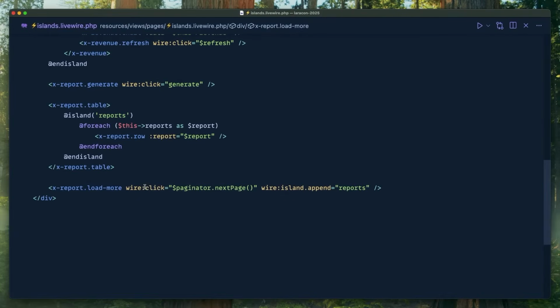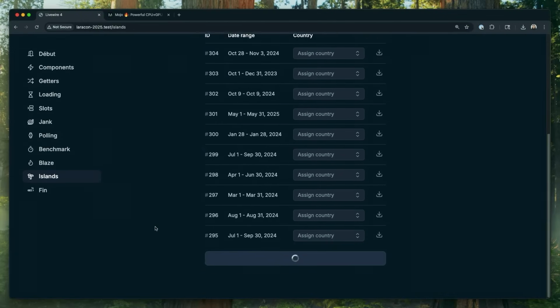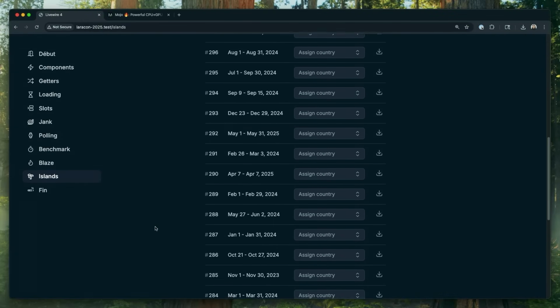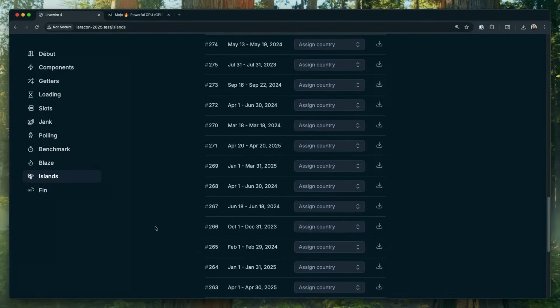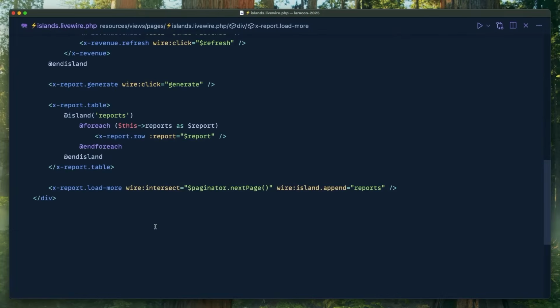You could prepend. So if you need infinite pagination up, like ChatGPT or something, you could prepend results as well. We also have crazy stuff that I have no time to even demo, like preserve scroll when you're prepending up so it doesn't jank your page, like really fun stuff. But let me do one more little thing for you, and I think this is the last thing. Click. That's lame, right? Come on, 2025. No, not intercept. Intersect. wire:intersect instead of click, and now, using intersection observer, you have infinite pagination. Yeah. And it's just so easy.